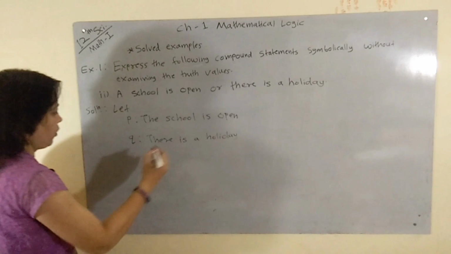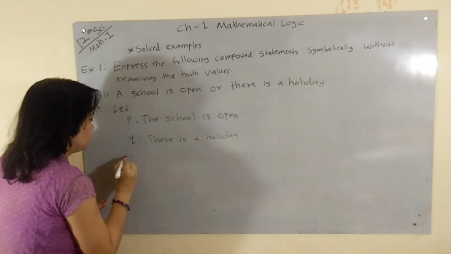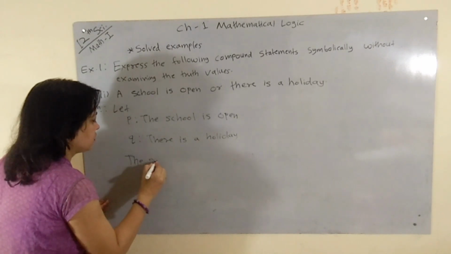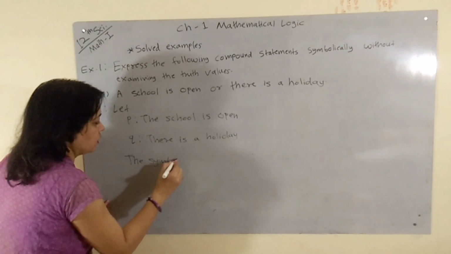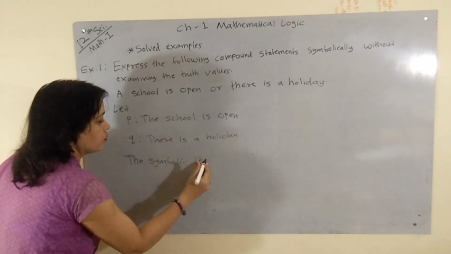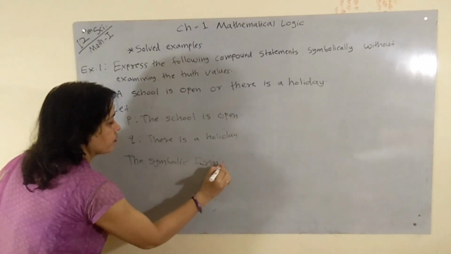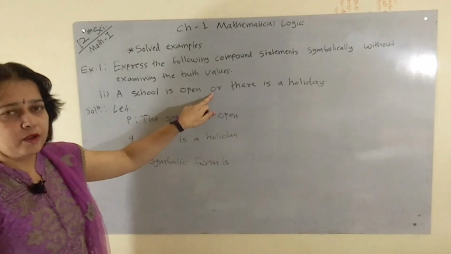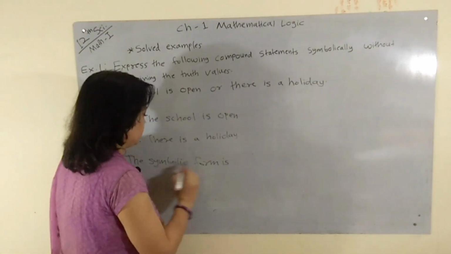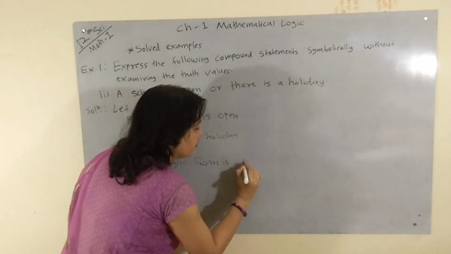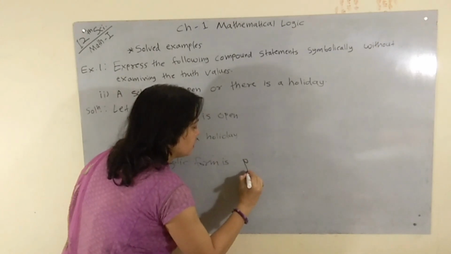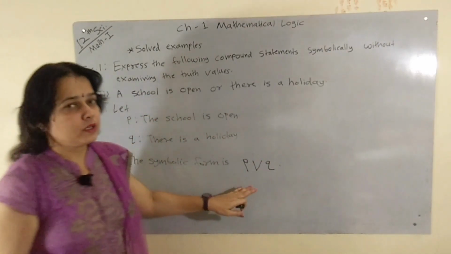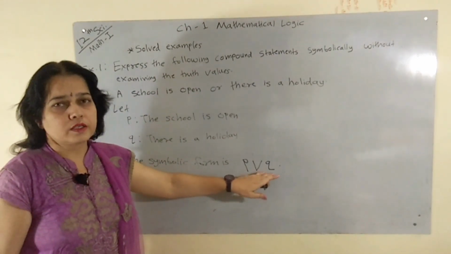So its symbolic form: here two statements are connected by "or". Therefore the symbolic form is P or Q.